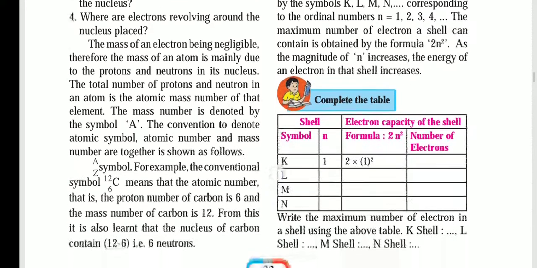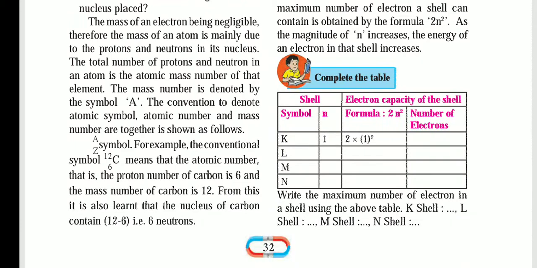Now the convention to denote the atomic symbol, atomic number and mass number together is shown as follows. For example, the conventional symbol given here is carbon 12 upon 6. The atomic mass number is A and atomic number is Z. The atomic mass number of carbon is 12 and atomic number is 6.